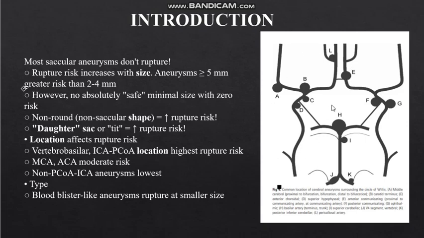So if the aneurysm happens in the anterior circulation, it is less prone to rupture than in the vertebrobasilar or posterior circulation. This is the junction of the two vertebral arteries to form the basilar artery, and the basilar artery divides into the right and the left posterior cerebral artery, that is PCA. Then there is not a safe limit for absolute size. That means we can't say beyond a particular size the rupture risk would definitely be present, but with increase in the size of the aneurysm, the risk of rupture would definitely increase. Secondly, the shape and the morphology of the aneurysm is also important, which I will tell later on.